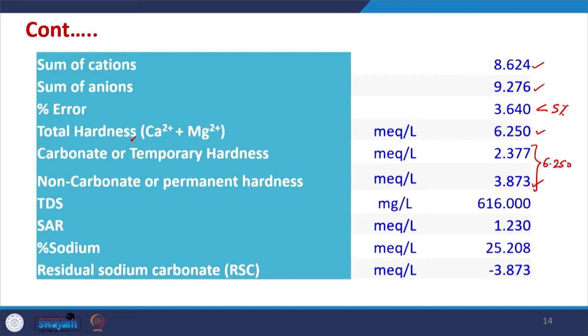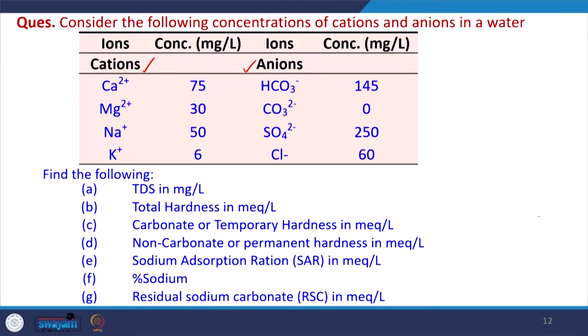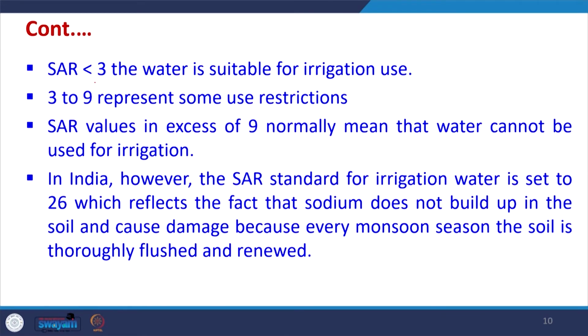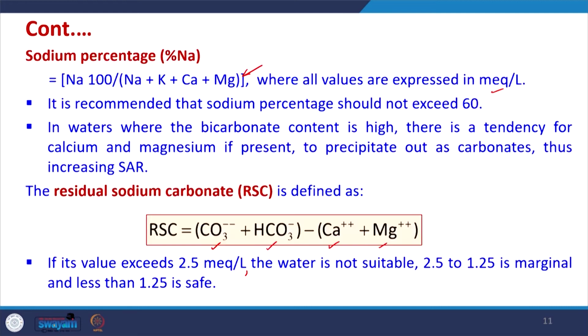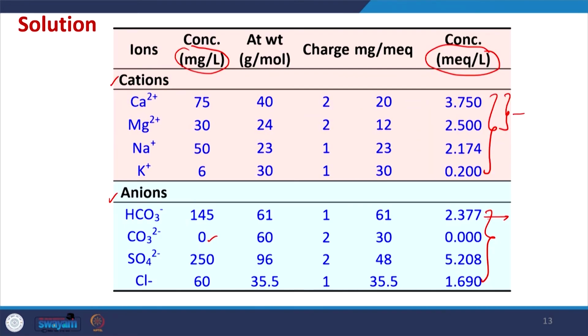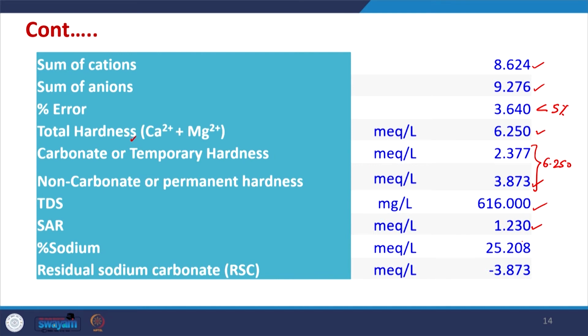TDS is obtained by adding all the concentrations of cations and anions, so they have been just added here, and this is the value. This is straightforward. The SAR value, as per the formula, can be calculated because the milliequivalent values are given, and it is found to be 1.230. This 1.230 is less than 3, which means this water is suitable for irrigation. That is the inference we can obtain. Similarly, percentage sodium is also less than 60%, which also tells us that we have good water that can be used for irrigation.